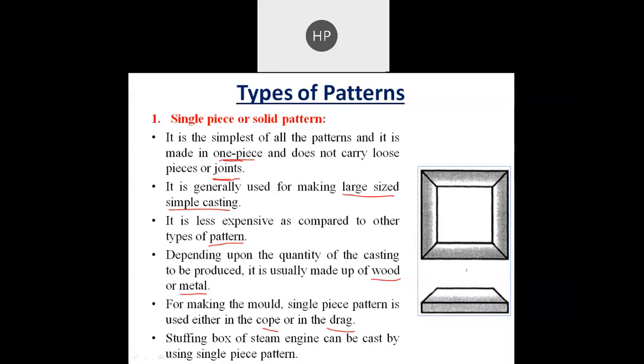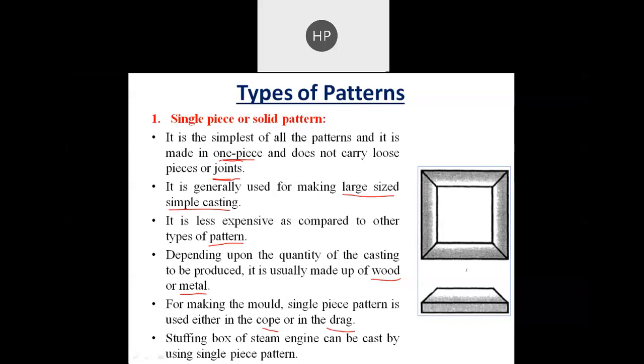In that we have a two piece mold, and in that, the bottom half is known as the drag, and the upper half is known as the cope. So we can fix the solid piece pattern in either the cope or drag, because it is only one piece, so we cannot divide it into two parts.